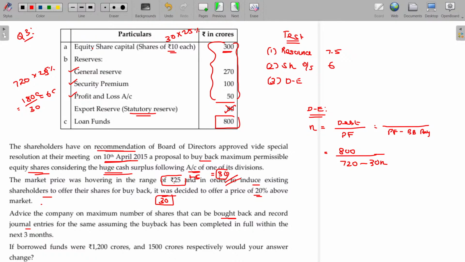CRR is created to the extent of face value. Is that clear? In this 30, face value being 10 and 20 being securities premium.